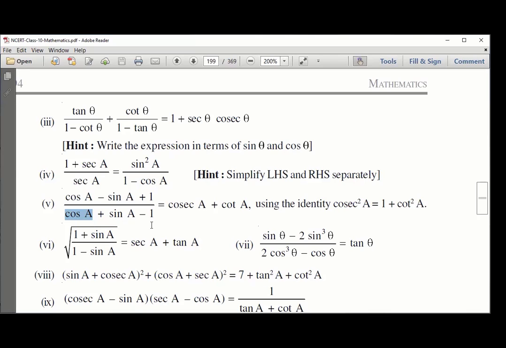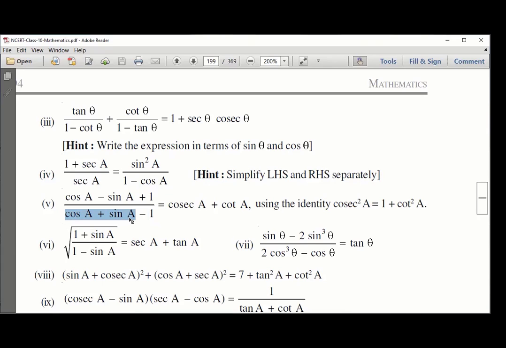Okay. There is one more thing we can do, guys. See, the problem here is three terms, right? You assume this as one term. So this minus 1 multiplied with this plus 1: a minus b, a plus b, a square minus b square. It will do wonders, because cos A plus sin A whole square is so easy. Cos square A plus sin square A becomes 1.